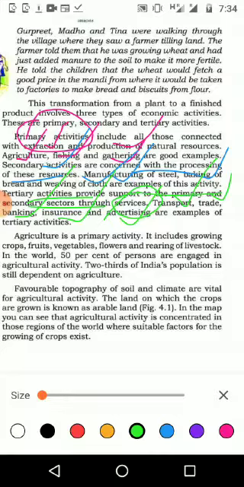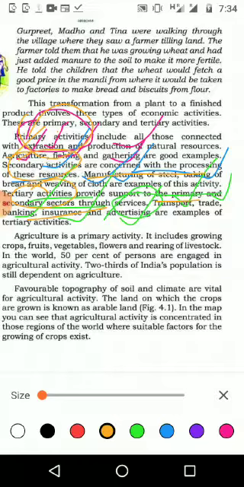Primary, secondary, and tertiary activity. Once again, the first one is primary activity, the second one secondary activity, the third one tertiary activity. Primary activity is like agriculture and fishing. Secondary activity is manufacturing of steel, baking of bread, for example. Then tertiary activity is banking, insurance, teaching, transportation, and trade.